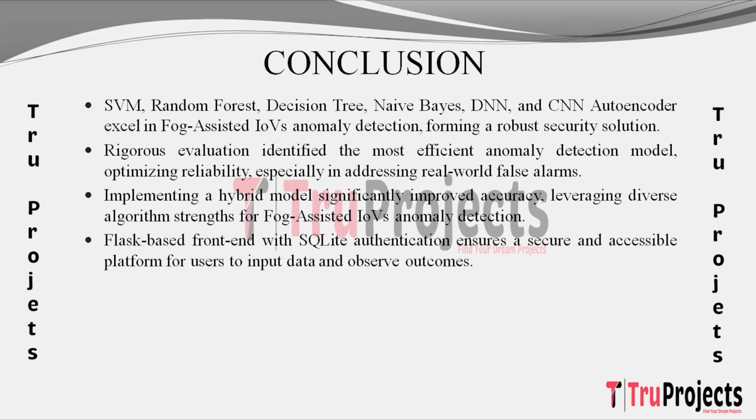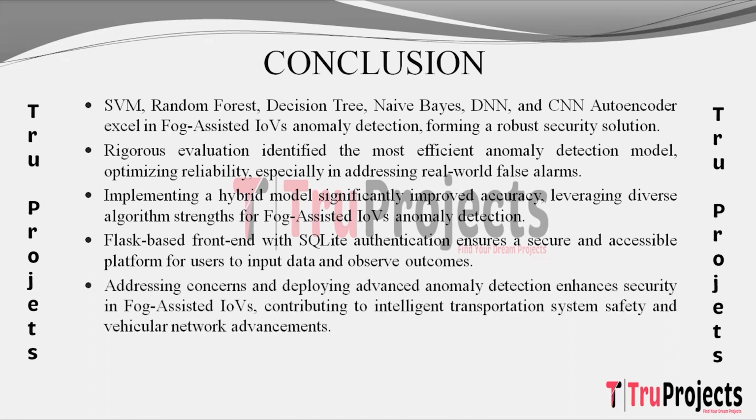And the integration of a Flask-based frontend coupled with SQLite for user authentication ensures a secure and user-friendly interface. This platform allows users to input data, observe the pre-processing stages, and receive clear outcomes from the trained models, enhancing accessibility and usability. And the project's ultimate goal of enhancing security in fog assisted IoVs is underscored by its real world applicability. By addressing security concerns and deploying advanced anomaly detection techniques, the project contributes to the overall safety and reliability of intelligent transportation systems, fostering advancements in the field of vehicular networks.